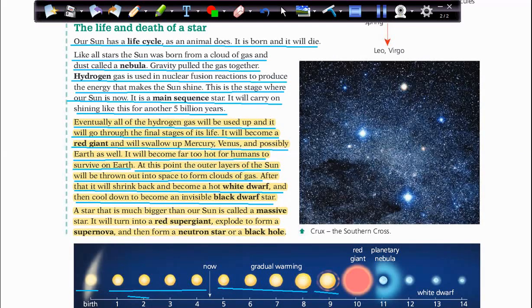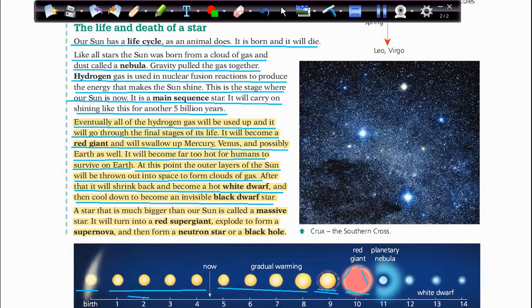At this stage, where the hydrogen gas is used up, it will turn into a red giant and swallow Mercury, Venus, and maybe Earth, the scientists said, possibly even Earth. Then, in this stage, these outer layers will be thrown out of the sun.